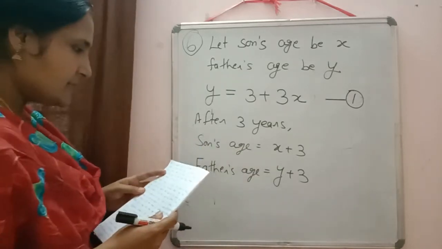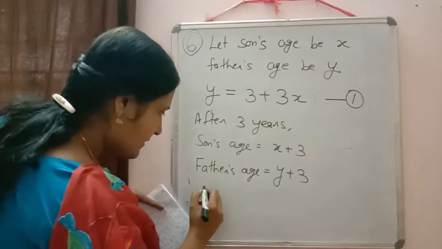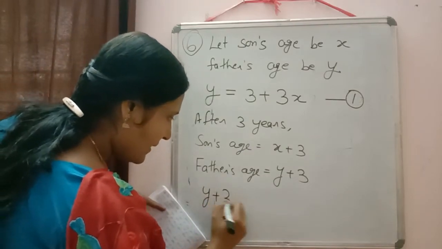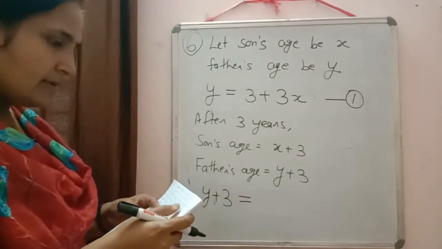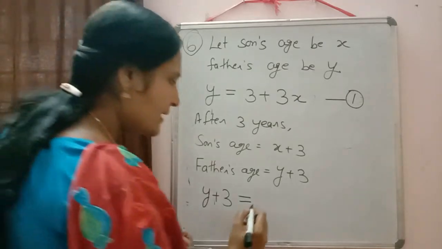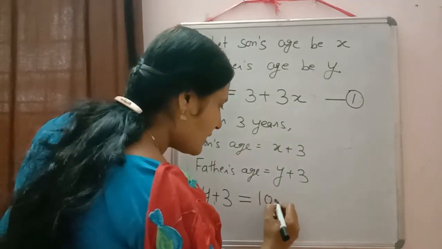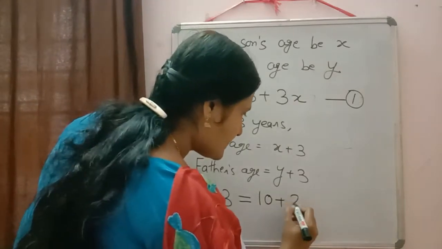3 years hence, the father's age, that is y plus 3, will be equal to 10 years more than twice the age of the son. 10 years more, so that will be equal to 10 plus twice the age of the son.